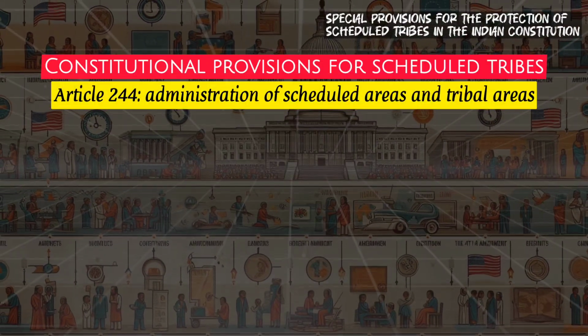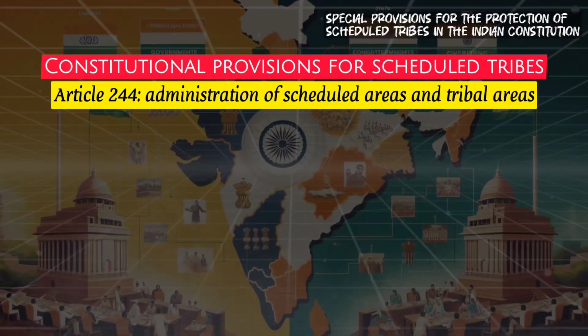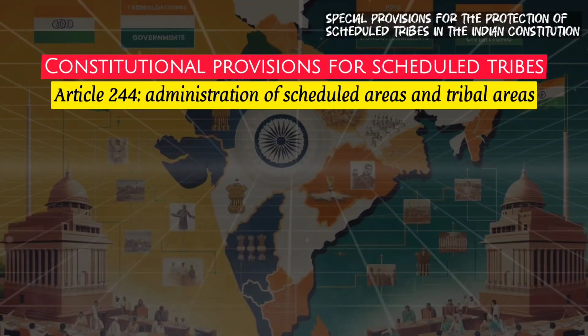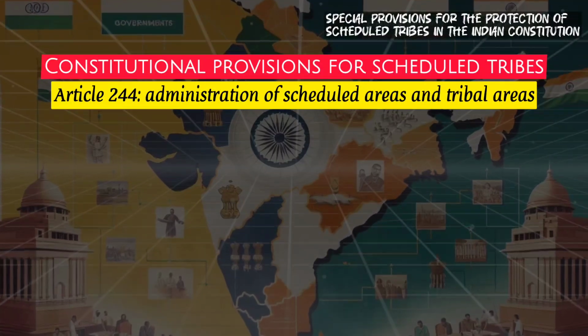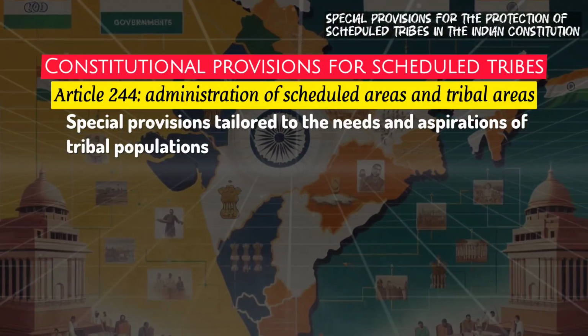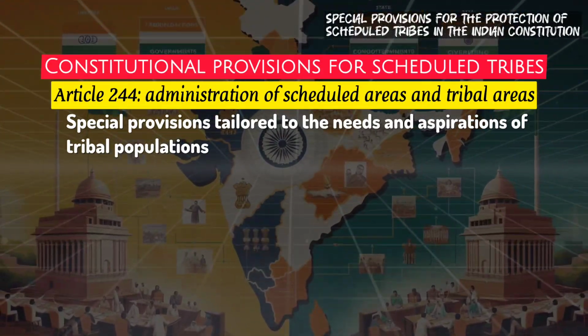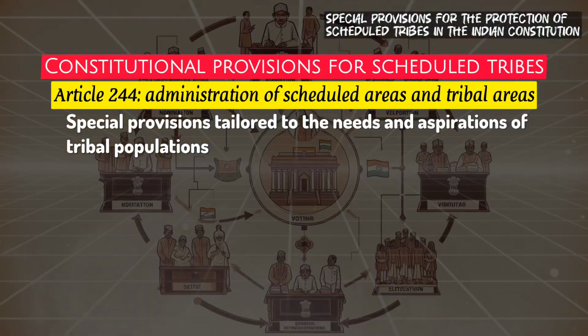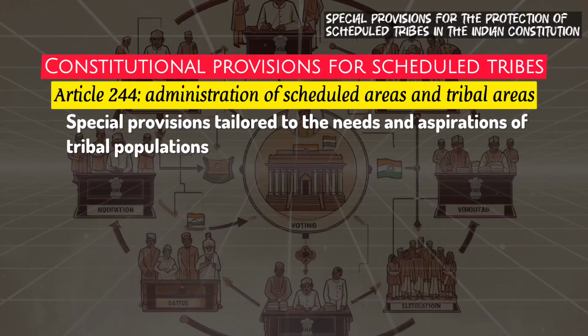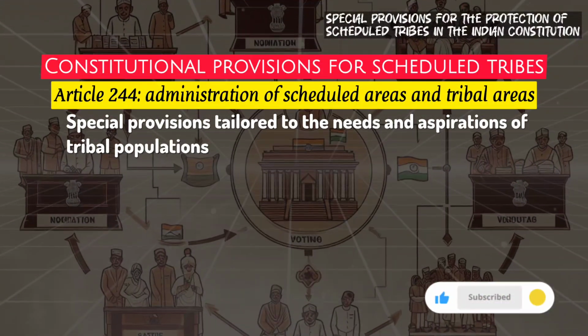Third is Article 244, Administration of Scheduled Areas and Tribal Areas. Article 244 outlines the administration and control of scheduled areas and tribal areas in India. It provides that these areas should be governed according to laws made by the Parliament, but with special provisions tailored to the needs and aspirations of tribal populations. These areas primarily include regions where tribal populations are predominant.